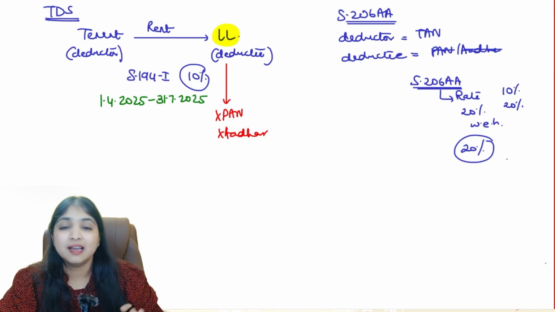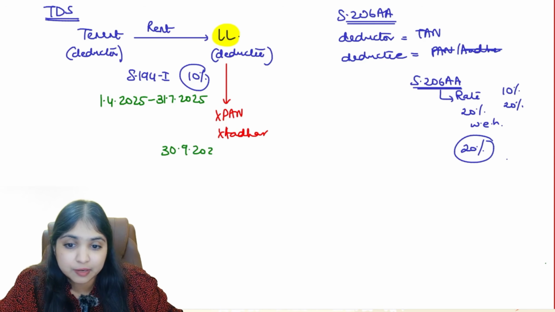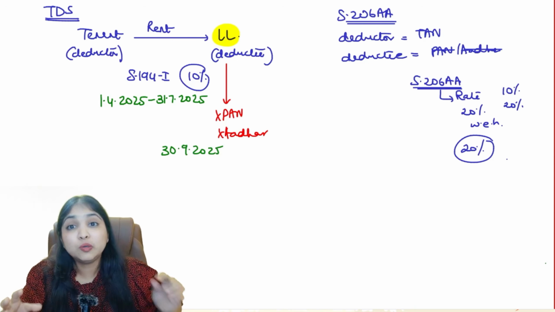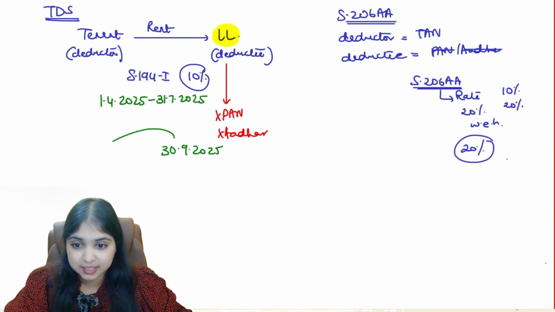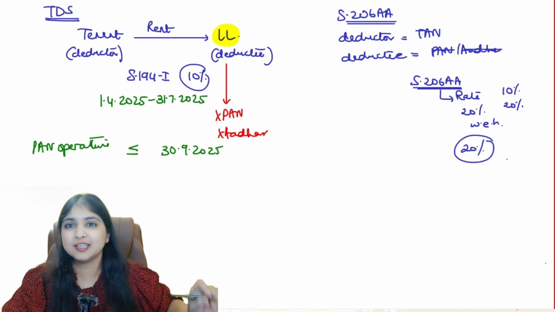But wait, tenant. Let's give the landlord some time. Let's give him time till 30th September 2025. If the landlord is able to take corrective action, that is, if he is able to interlink his PAN with his Aadhaar, and if he is able to make his PAN operative again on or before this date, then in that case, let's not apply 206AA.